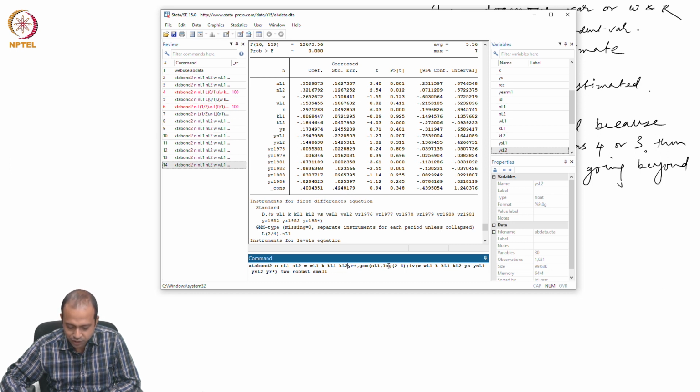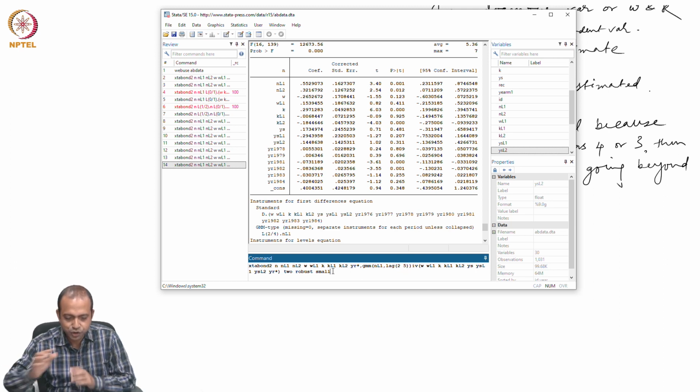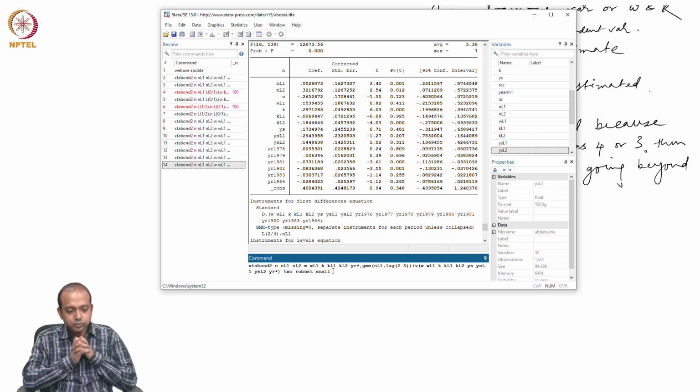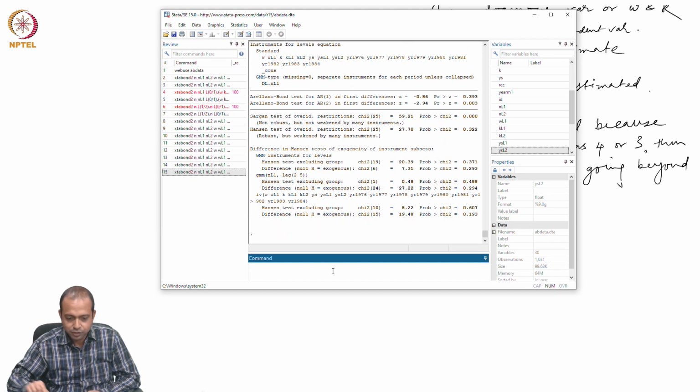Now I am considering only this, there is no industrial output, and I am going back to the same command, restricting the lag, and then let us see. This model is saying all else is same, and I have removed only the industrial output as a proxy for demand as an explanatory variable.